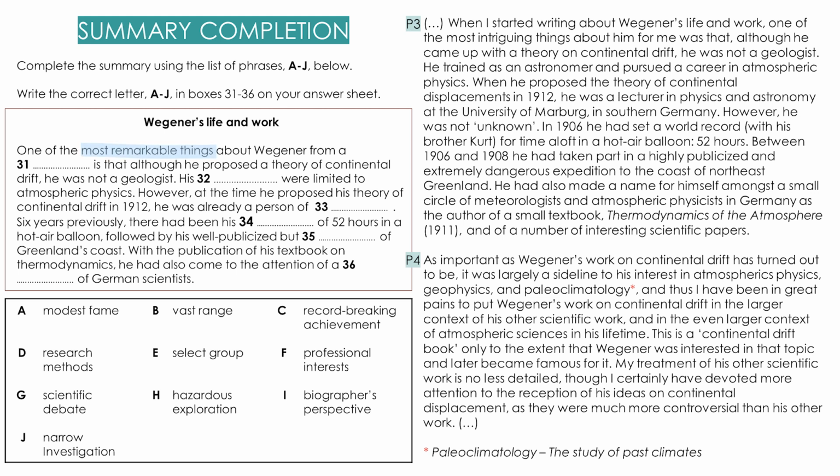"One of the most remarkable things about Wegener from a..." so it means that our answer is a noun, and it's a singular countable noun. When we start reading the passage, we can see "when I started writing about Wegener's life and work, one of the most intriguing things about him for me," so we can see that this is the correct sentence. The most remarkable things are paraphrased as the most intriguing things, and the conclusion is the same.